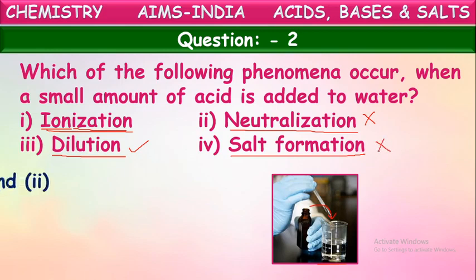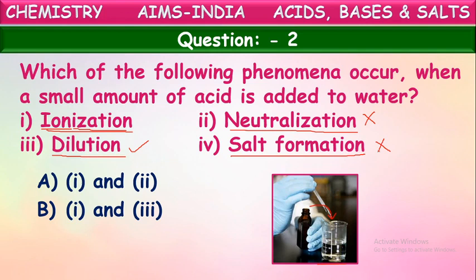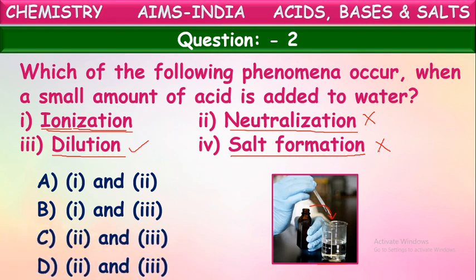Now let us see the options. Only 1 and 2, 1 and 3, 2 and 3, and 2 and... oh, 2 is given twice. Anyhow, it is not the correct answer because the second one is not happening. So here what is happening? Ionization of acid occurs. Whatever the acid is, when you dissolve it in water, the molecules of acid split into respective positive and negative ions. For example, if you dissolve hydrochloric acid in water, it splits into H plus and Cl minus ions.